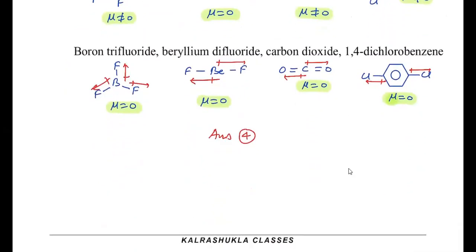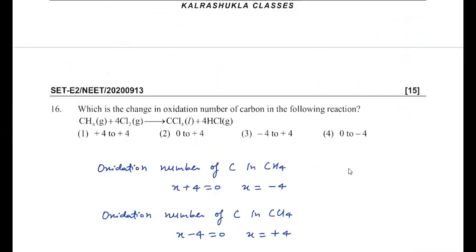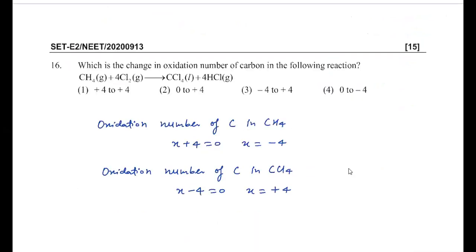This is question number 16. Here it is asked: what is the change of oxidation state of carbon in the following reaction? So you have to basically check the oxidation number of carbon. In the first case, the compound is CH4. For CH4, if we calculate the oxidation number, H will be +1 and carbon comes out to be -4. In case of CCl4, chlorine being more electronegative will get -1 charge, so carbon will have +4 oxidation state.